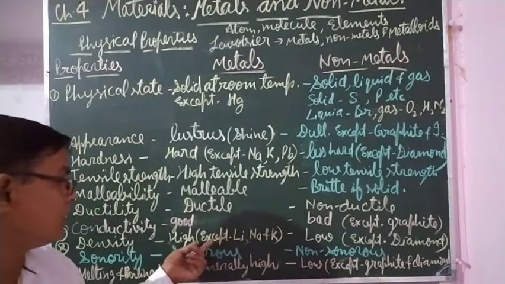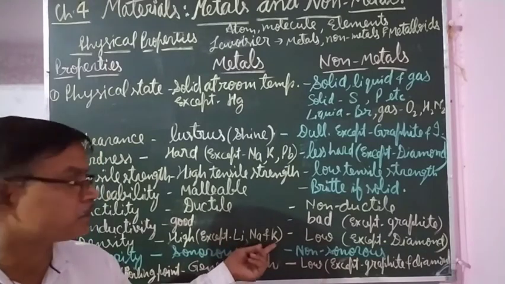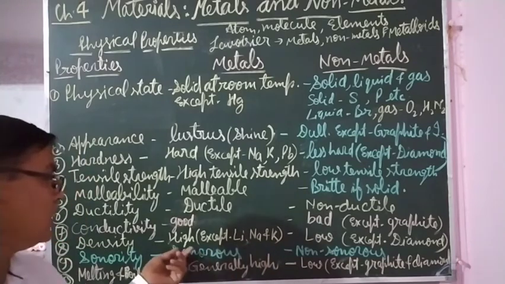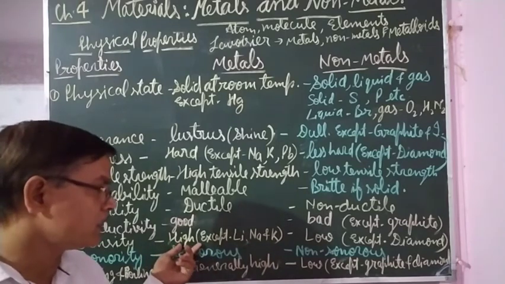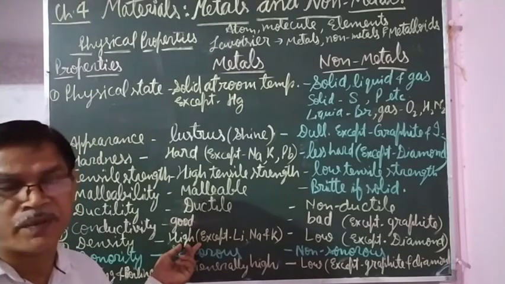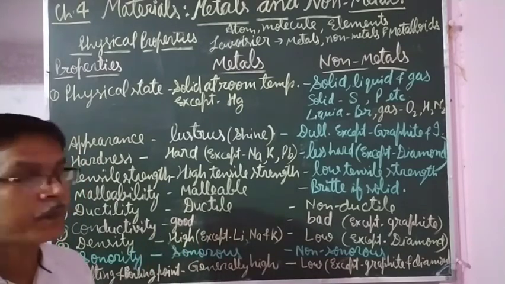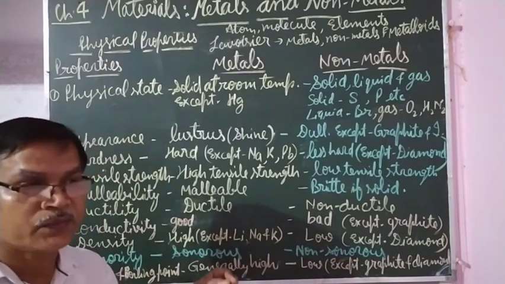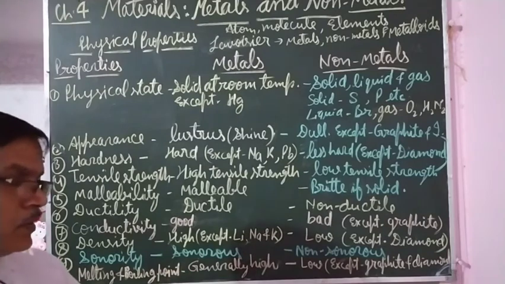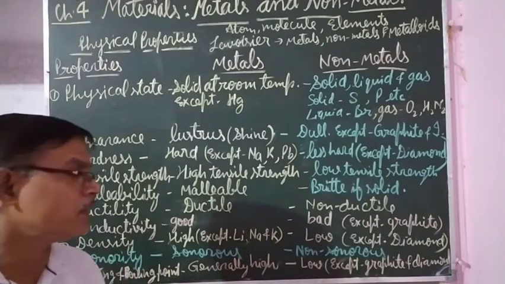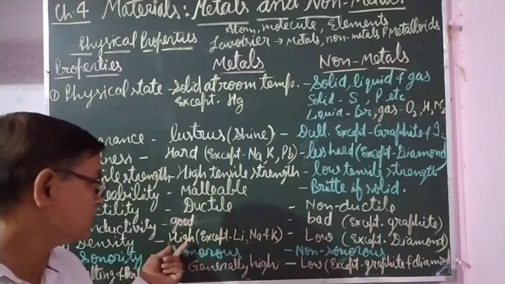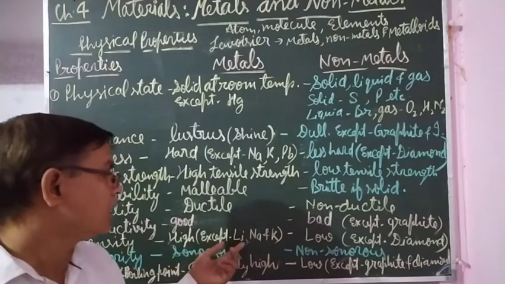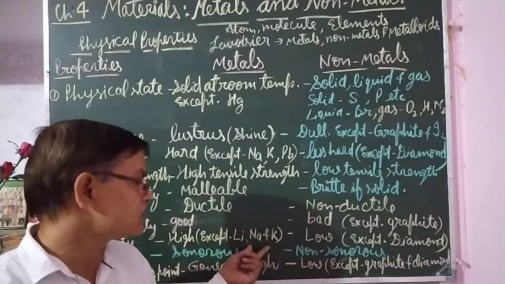except lithium, sodium and potassium. Lithium, sodium and potassium have less density than water, and other metals like iron, copper, etc., have higher density than water. If you put it into the water, that will sink. Means if you keep an iron nail in water, it will sink. That is because the density of iron is higher than water, but these have less density,